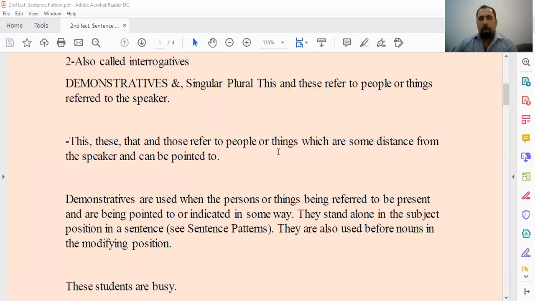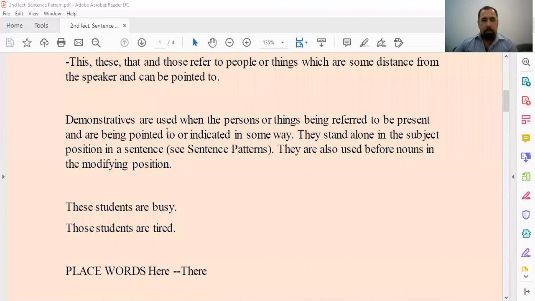Okay, or things which are some distance from the speaker and can be pointed to. They refer to some distance, whether near or far: if near, this and these; if far, that and those. Demonstratives are used when the person or thing being referred to is present and is being pointed or indicated in some way.